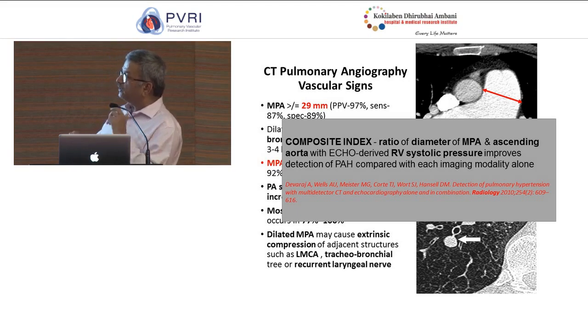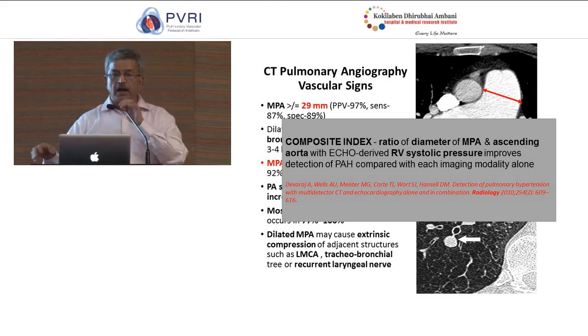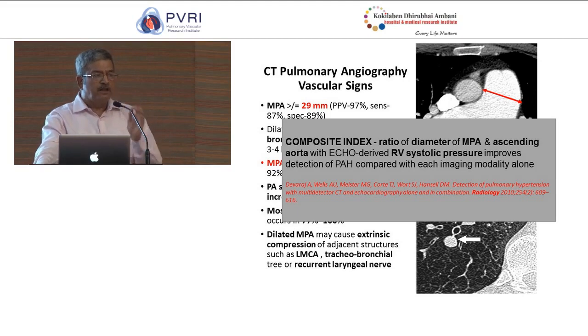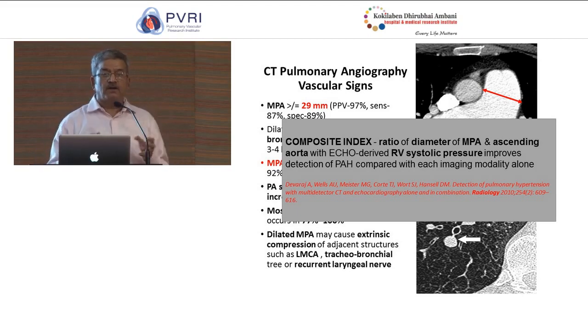Also, it is important to remember that a dilated pulmonary artery, contrary to popular belief, actually can compress the surrounding structures, including the left main coronary artery, the airway, or the recurrent laryngeal nerve, and present as hoarseness. I have seen a patient who was investigated with a CT primarily to exclude a mass, but it was because of PAH.